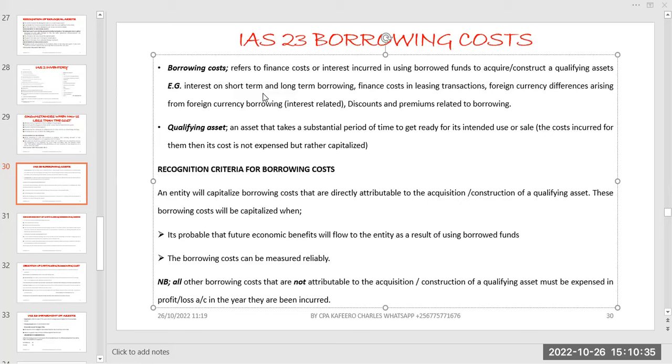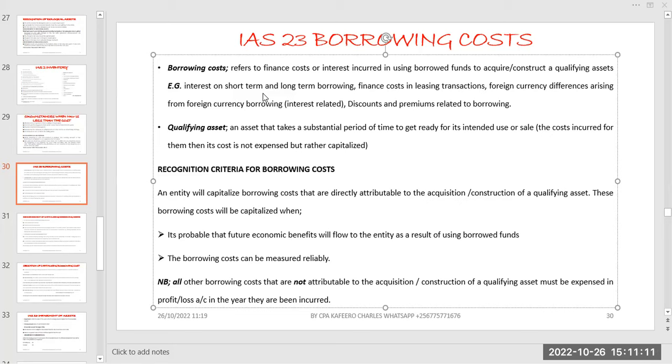But let's also try to look at what are some of the recognition criteria. How do you know that you are supposed to have these borrowing costs? The recognition criteria, and we are saying that an entity will capitalize borrowing costs that are directly attributed to the acquisition or construction of a qualifying asset. We say the principle is that interest is supposed to be directly attributed to the qualifying asset.